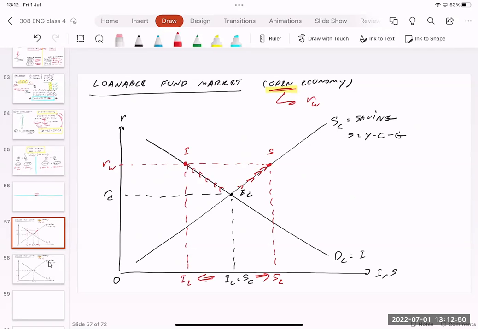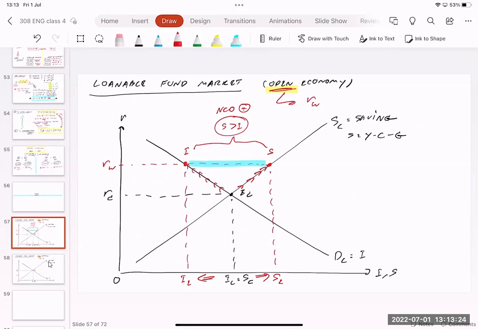And you can see here that right now we have the gap between saving and investment, the blue area. Saving is higher than investment in this case. Saving greater than investment. And as you learned before in the previous class, saving minus investment we call NCO, net capital outflow. In this case, saving greater than investment means that net capital outflow is positive. The money flows out of the country.